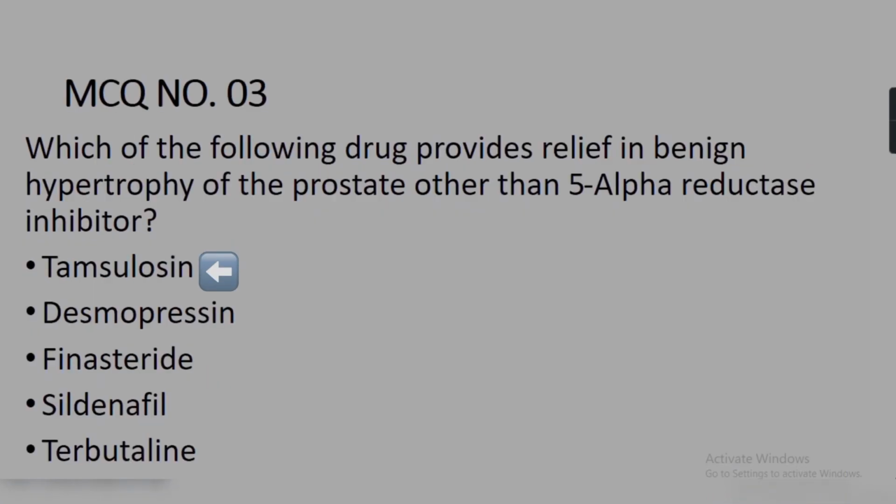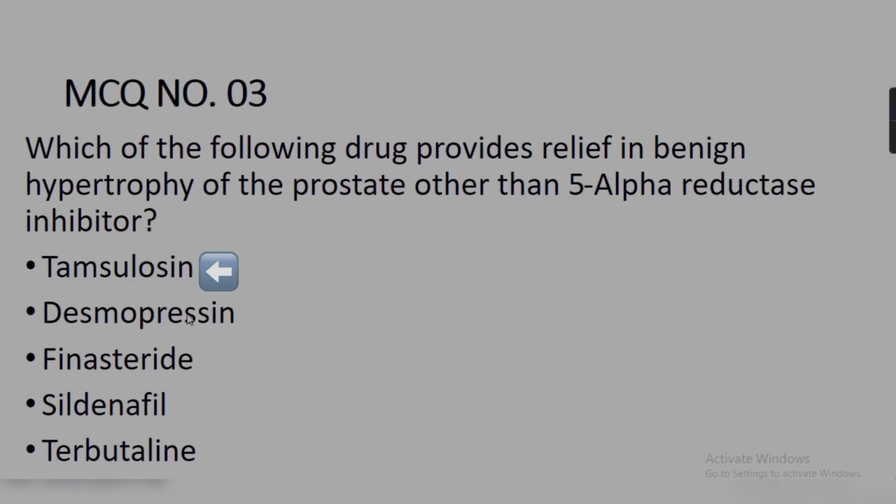Moving to the third MCQ, the first option of this MCQ is tamsulosin. Tamsulosin along with alfuzosin are alpha 1 selective inhibitors, and these are adrenergic drugs that are mostly used for benign prostatic hyperplasia. What is benign prostatic hyperplasia?